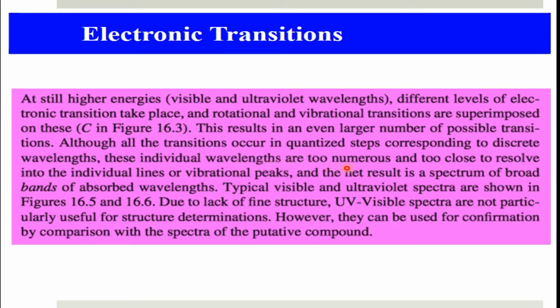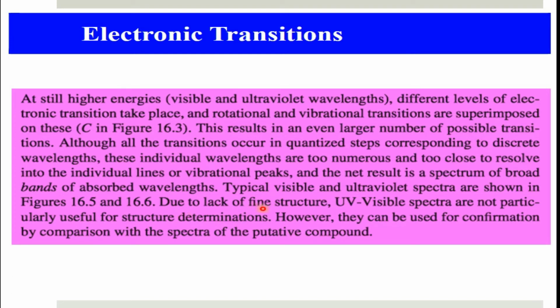There will be too many and too closely spaced transitions for us to resolve into individual lines or vibrational peaks, and the net result is a spectrum of broad bands of absorbed wavelength. So we will have broad bands, and typical visible and ultraviolet spectra we will discuss in the next lecture.